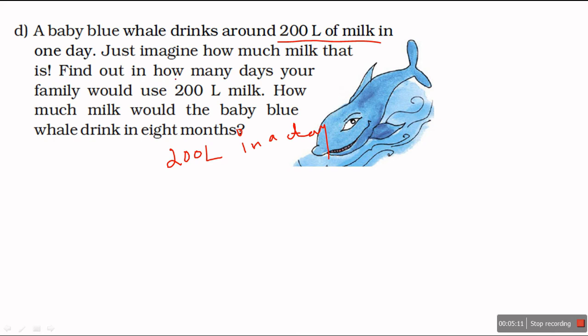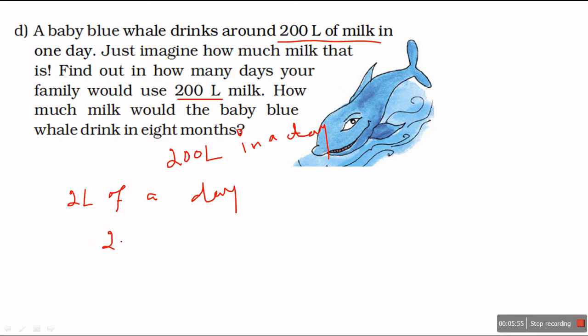Find out in how many days your family would use 200 liters of milk. So how many days will you take to consume 200 liters of milk? Okay, let us think. We use 2 liters of milk in a day. Different families can have different capacity of consuming milk. I take 2 liters of milk in a day.